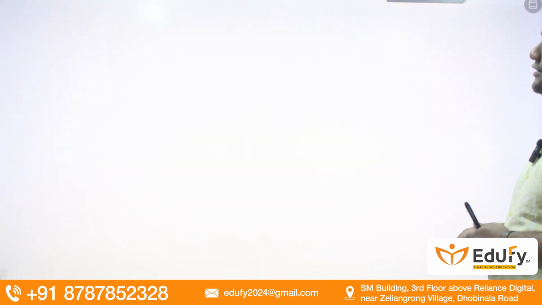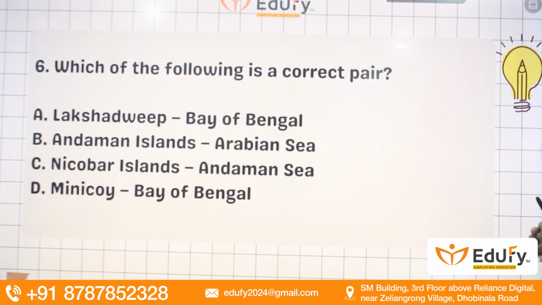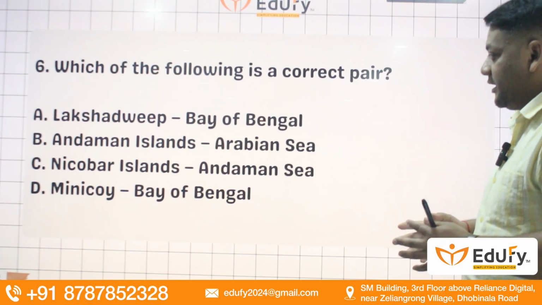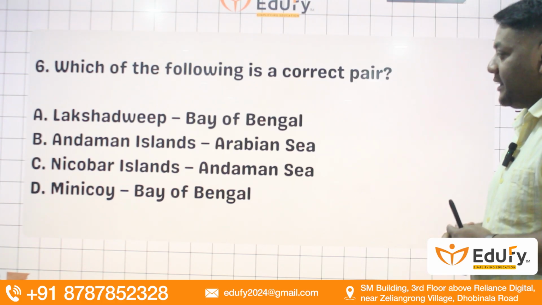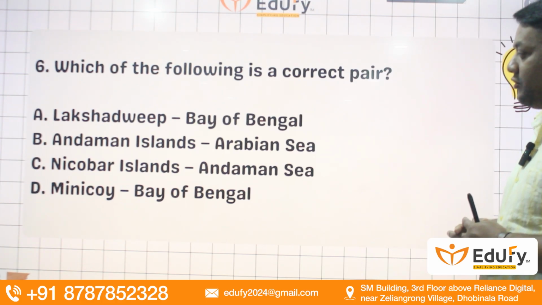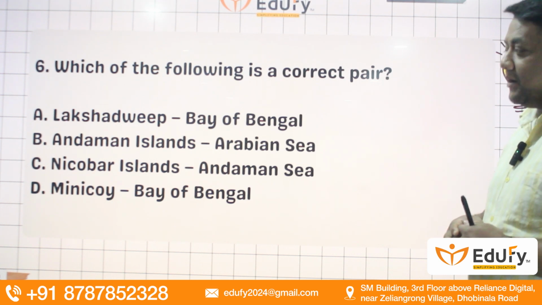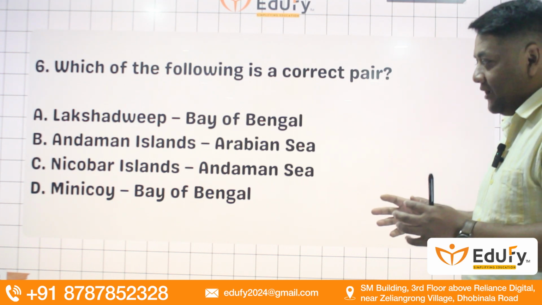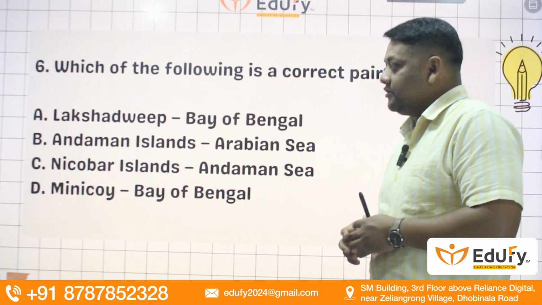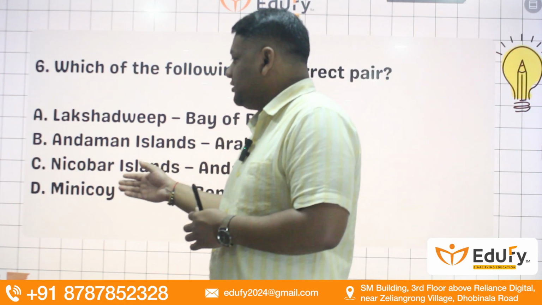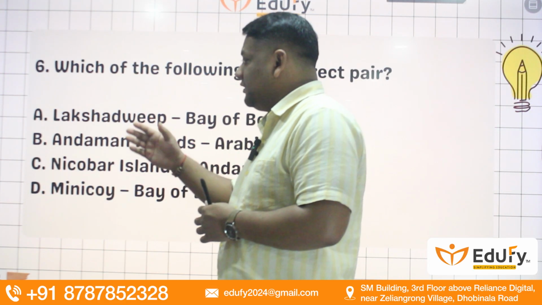Okay. Next question is, which of the following is the correct pair? Lakshadweep, Bay of Bengal; Andaman Island, Arabian Sea; Nicobar Islands, Andaman Sea; Minicoy, Bay of Bengal. We generally know that the Andaman and Nicobar Islands are archipelagos, including Lakshadweep also. Minicoy is one of the southern parts of Lakshadweep.